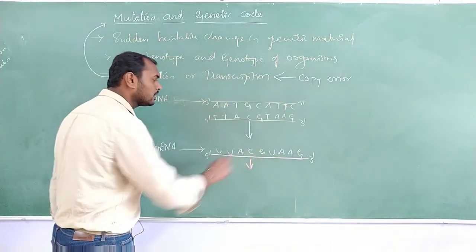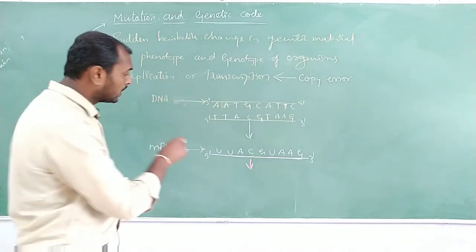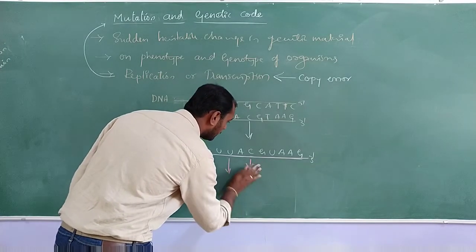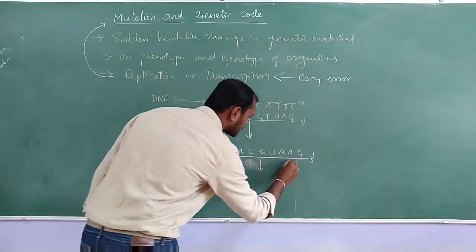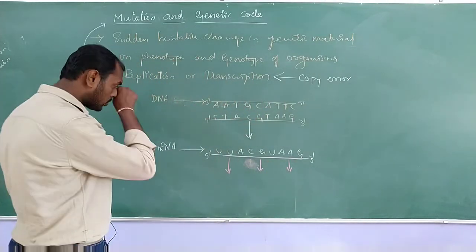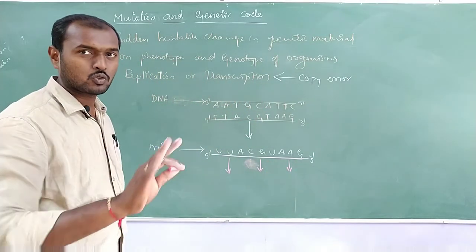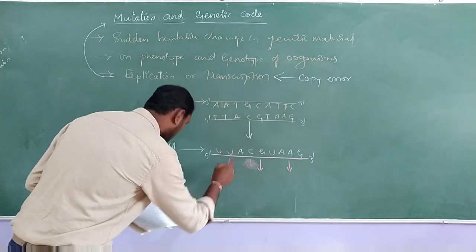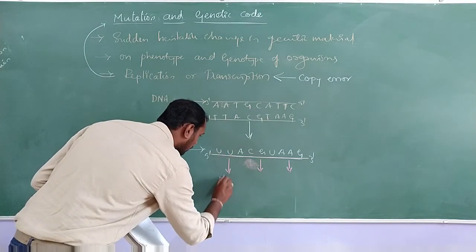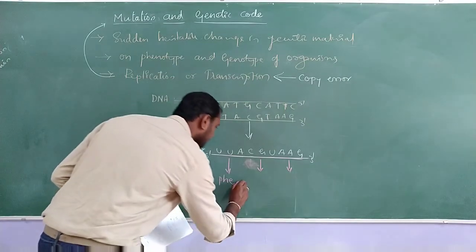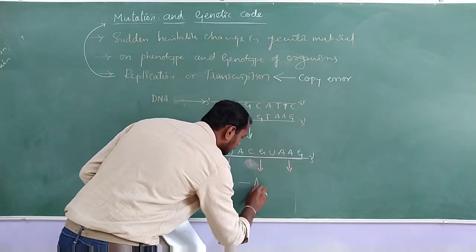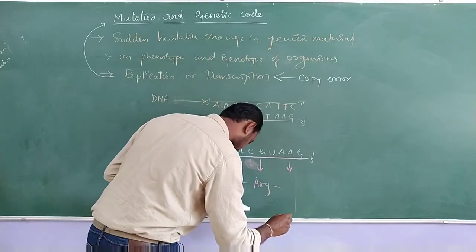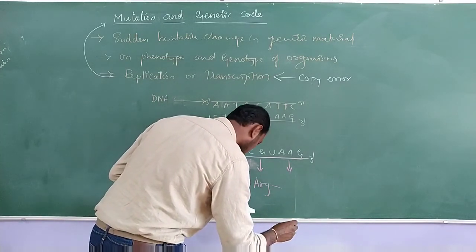ಸೊ ಐ ಹ್ಯಾವ್ ಟೇಕನ್ 9 nucleotides here. So these 9 nucleotides are going to code for some specific amino acids. Okay, so specific amino acids. So what is this? This is normal, there is no change at all here. Okay, that is UUA, going to code for phenylalanine, followed by arginine, and followed by what we call lysine.